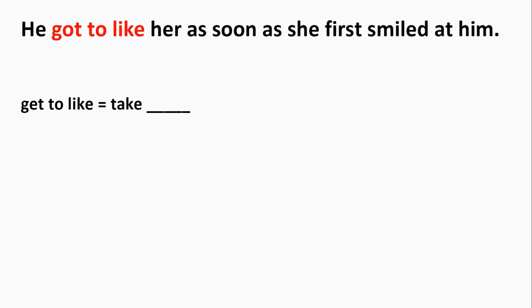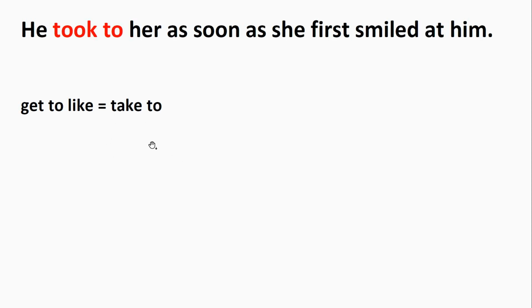Next, he got to like her as soon as she first smiled at him. Now, get to like someone can be replaced by a phrasal verb with take. Take plus what particle? The answer is to. Take to. He took to her as soon as she first smiled at him.